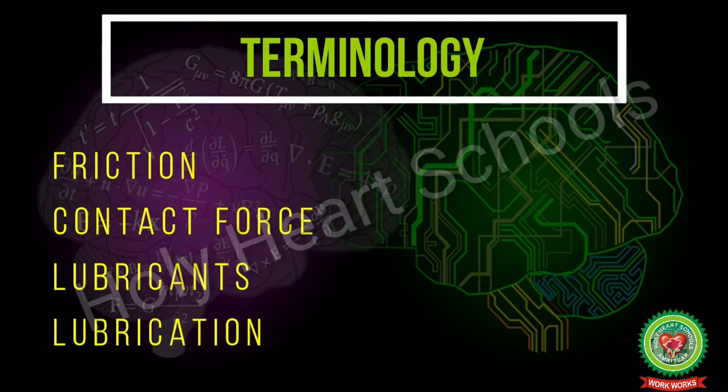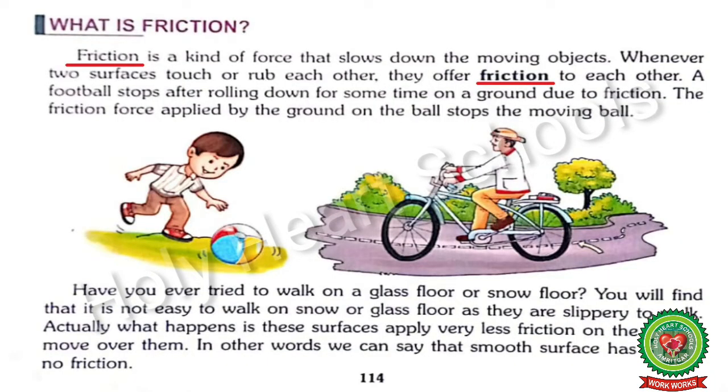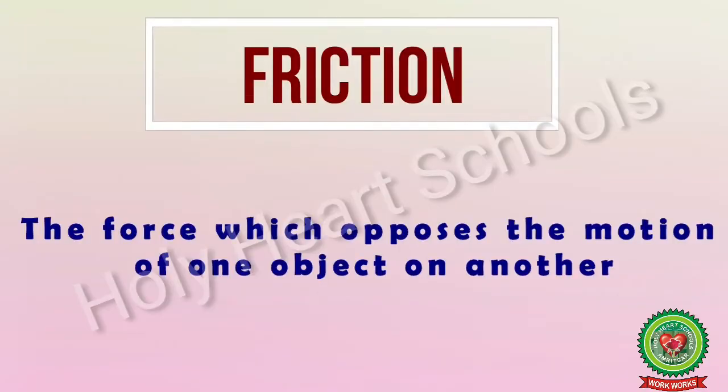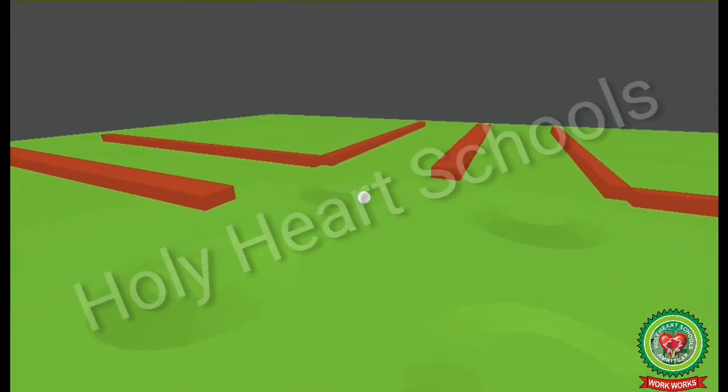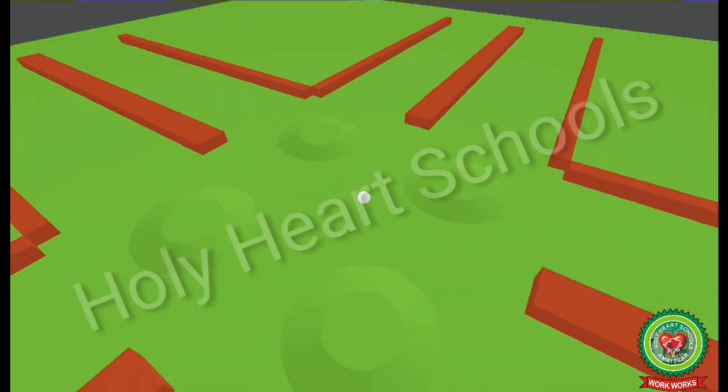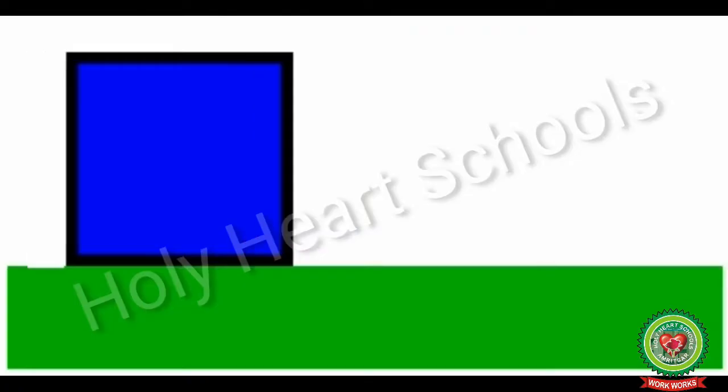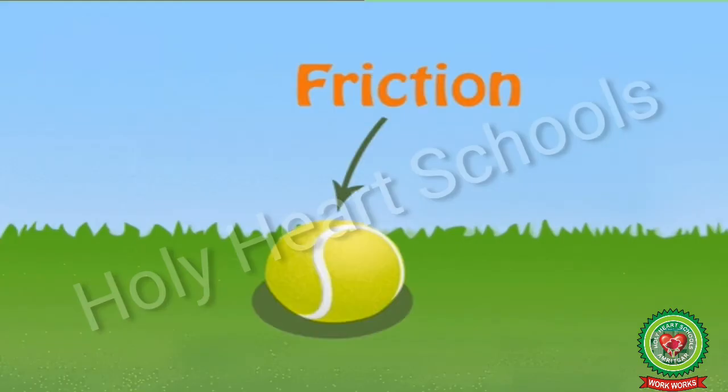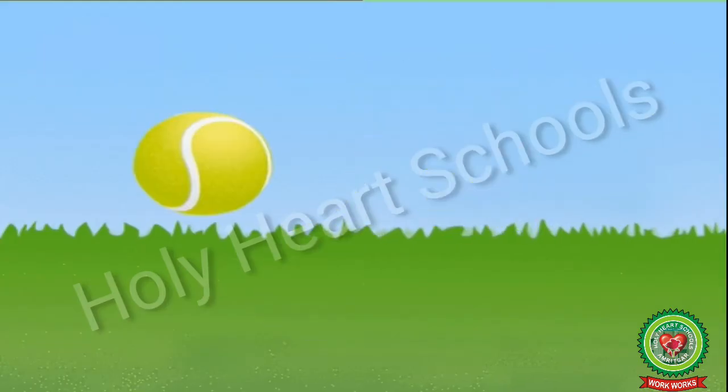Now students, open your book at page number 114 and let's start our reading from the topic, what is friction? Underline the word friction and write down its definition. The force which opposes the motion of one object on another. Friction is a kind of force that slows down moving objects. Whenever two surfaces touch or rub each other, they offer friction to each other.